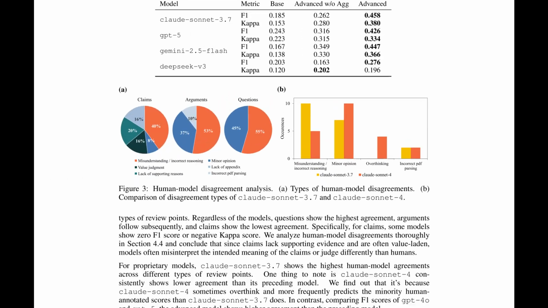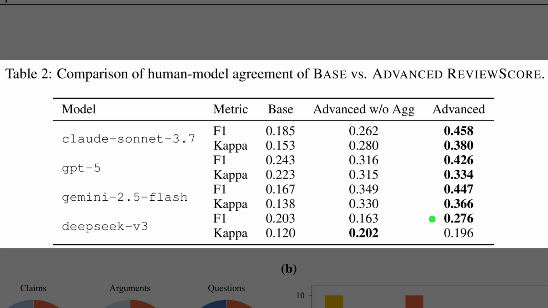So, Table 2 compares base and advanced review score agreements across models. The key point is that advanced scoring, which checks each premise and then aggregates them, delivers higher human alignment. For Claude Sonnet 3.7, F1 rises to about 0.46. That jump is roughly 2.5 times the base. Kappa climbs to about 0.38, which signals stronger consistency on the 5-point scale. Even without aggregation, premise checks help, but aggregation adds a clear boost.